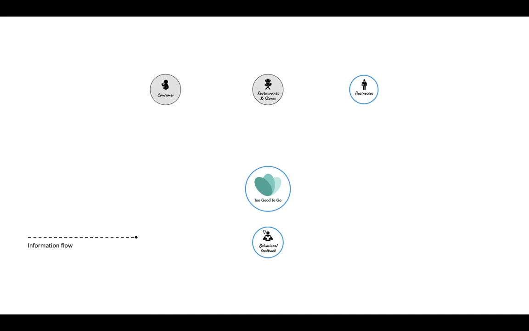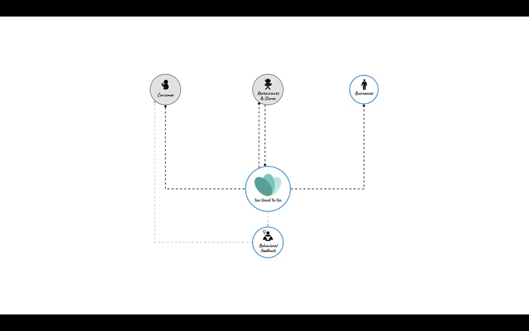We have four different flows. The striped line is the information flow. So, for example, the restaurant posting leftover dishes on the Too Good To Go platform. The solid line with the arrow shows a product flow. For example, the restaurant giving food to the customer.